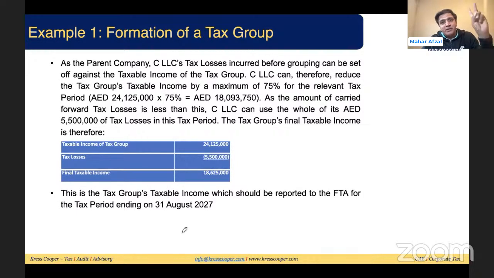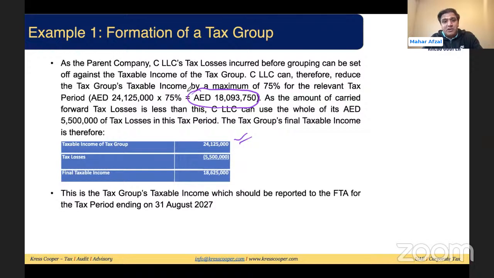As a parent company, taxable losses incurred before grouping can be offset maximum up to 75% of the taxable income of the group. We have already discussed two conditions: 75% of the taxable income of the group, and second, the relevant subsidiary has the income as well. So this is the total taxable income of the group. Up to 75% of the taxable income of the group is 18 million, so the maximum losses we can reverse is 18,093,750, provided the relevant subsidiary has the income as well.